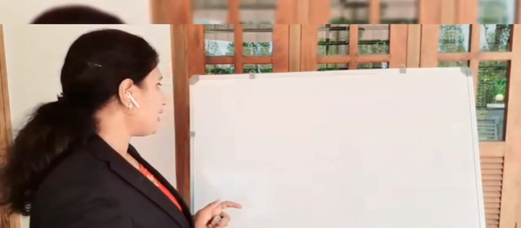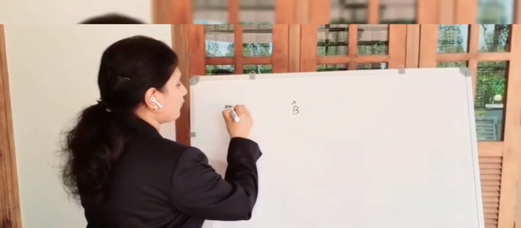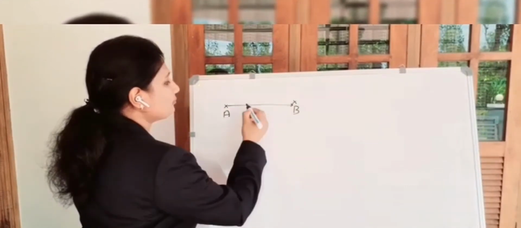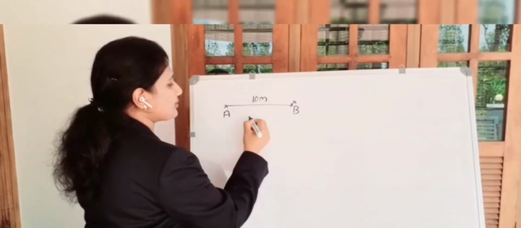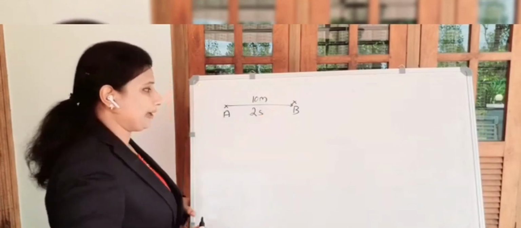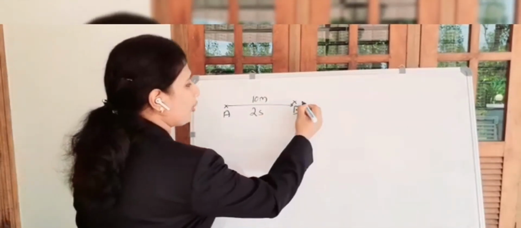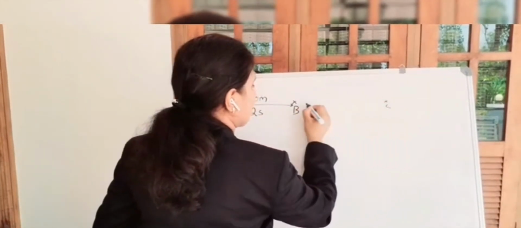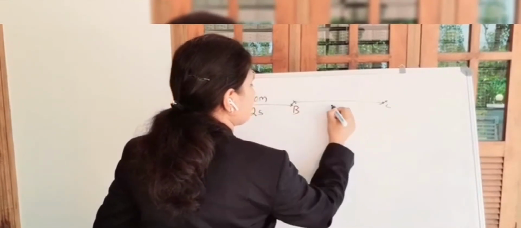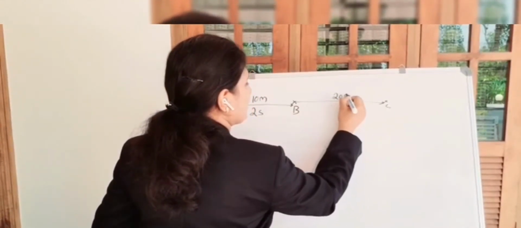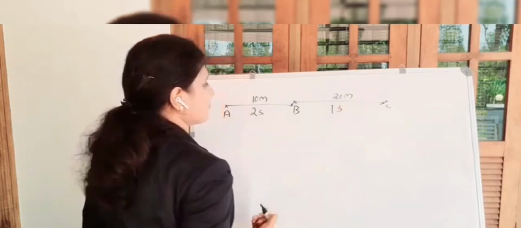Here, an object is moving from point A to point B, a distance of 10 meters, in 2 seconds of time. Then again from point B to point C, a distance of 20 meters, in 1 second.